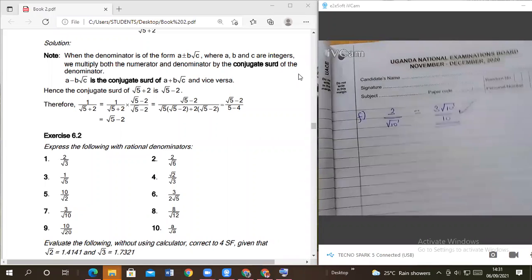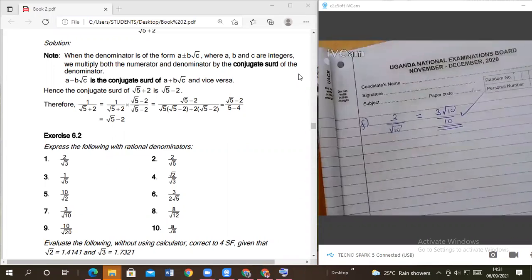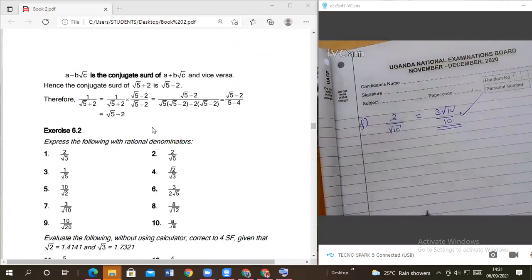Now let's go and look at when we have more than one root in a denominator.